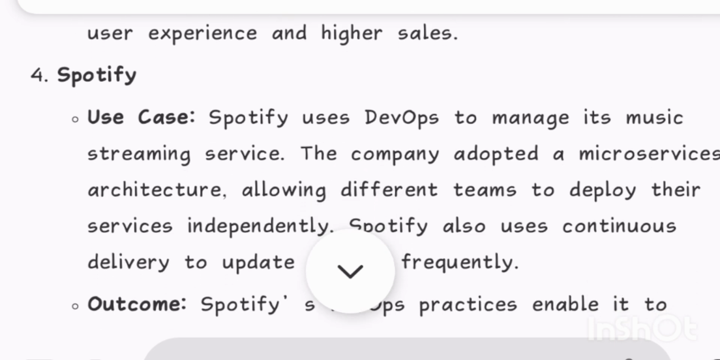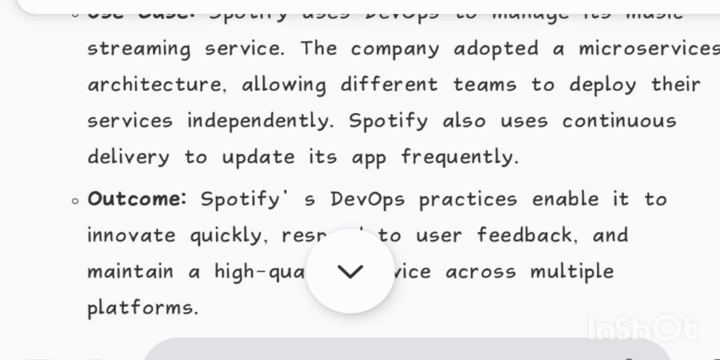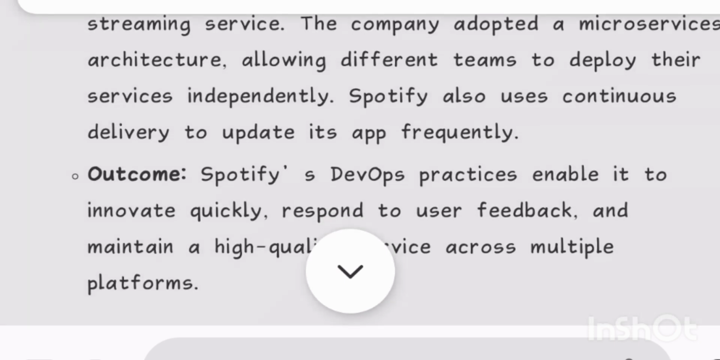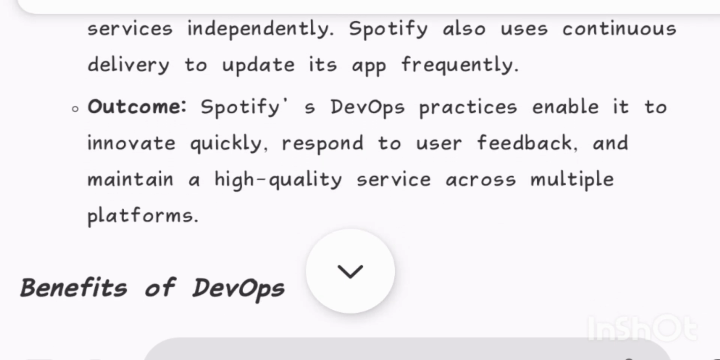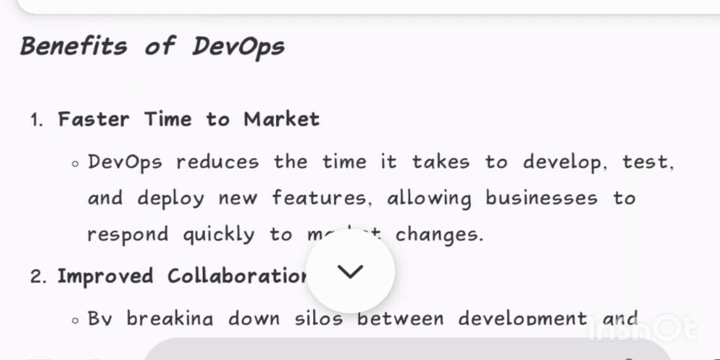4. Spotify. Use case: Spotify uses DevOps to manage its music streaming service. The company adopted a microservices architecture, allowing different teams to deploy their services independently. Spotify also uses continuous delivery to update its app frequently. Spotify's DevOps practices enable it to innovate quickly, respond to user feedback, and maintain a high quality service across multiple platforms.